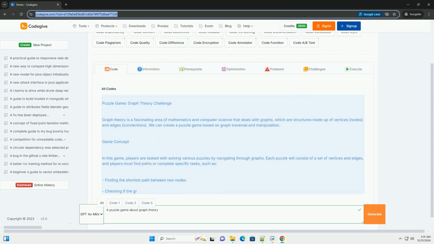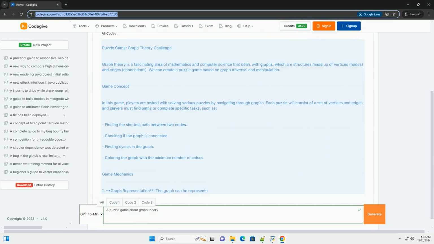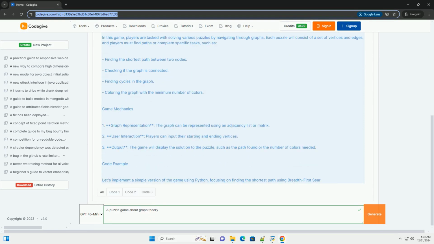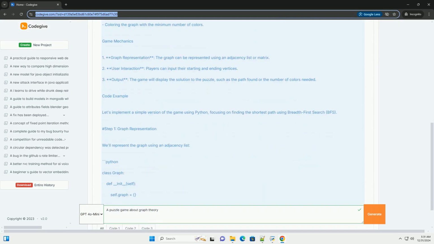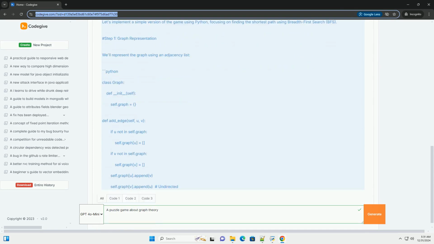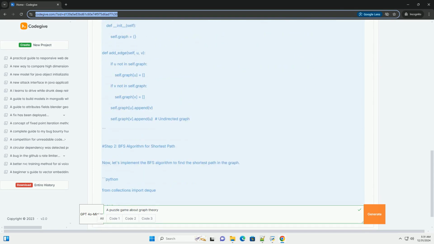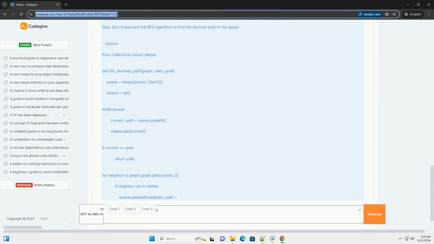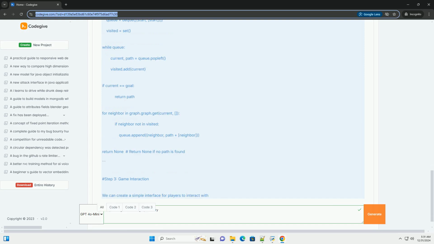Puzzle game, Graph Theory Challenge. Graph theory is a fascinating area of mathematics and computer science that deals with graphs, which are structures made up of vertices (nodes) and edges (connections). We can create a puzzle game based on graph traversal and manipulation.